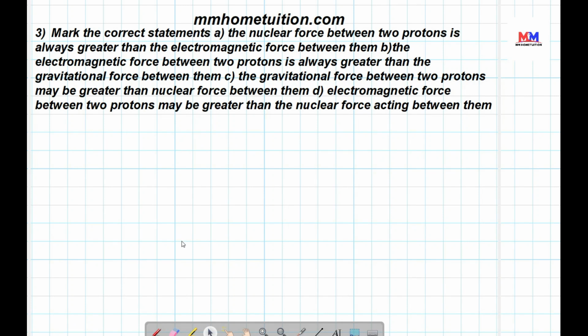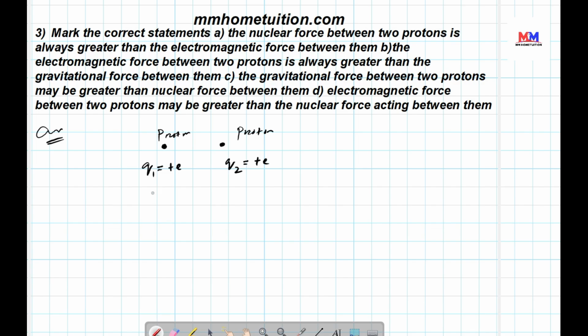The correct statement. So mark the correct statement. First is that nuclear force between two protons. So this is a proton and this is a proton. So the nuclear force between two protons, Q1 equals plus E, Q2 equals plus E.